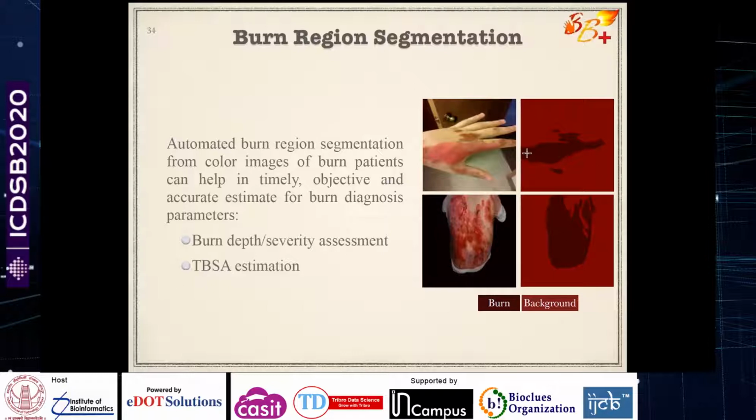In medical imaging, image segmentation is a very richly studied problem, but most of those works have been done on CT images or X-ray images and so on, so they cannot be directly used here.